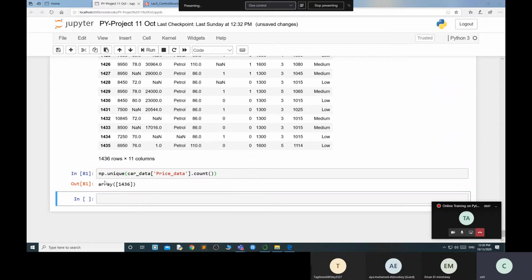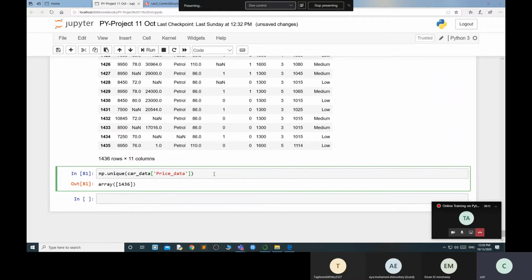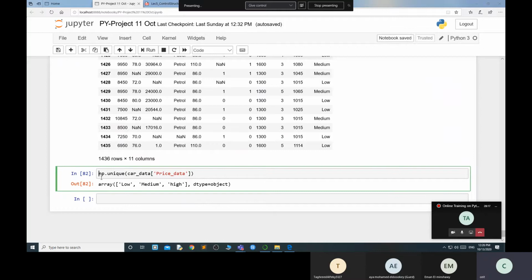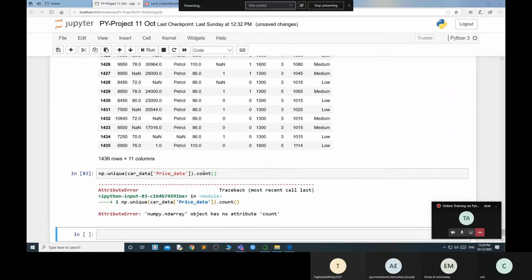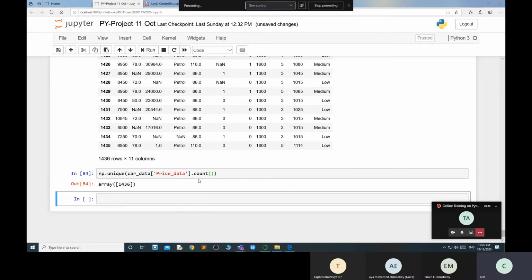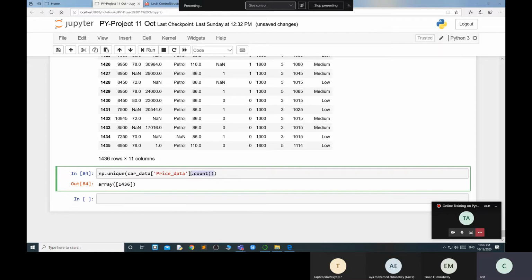It's showing the array. Okay, if I remove this, there is low, medium, high, and array. Okay, if I store into this one, yeah. Okay, now I want to find out the count. NumPy object has no attribute count. Okay, so the function will not work. So no problem, we will figure it out.